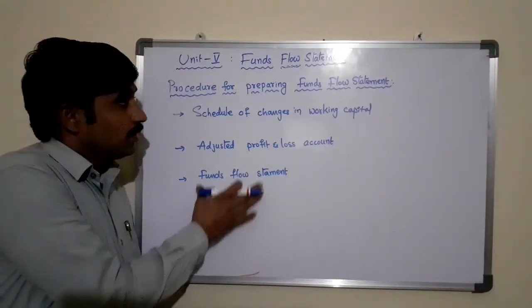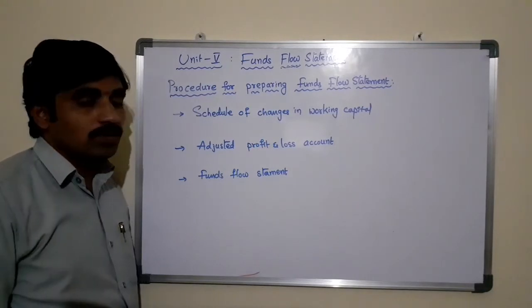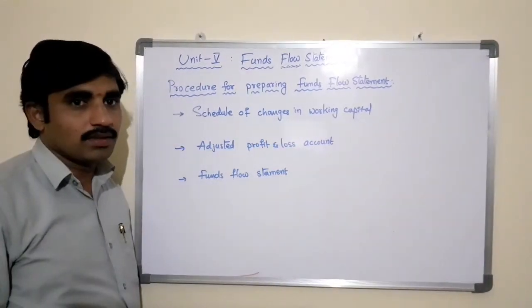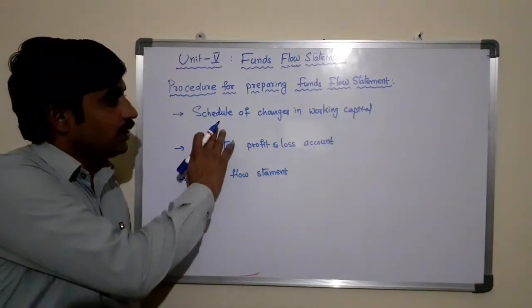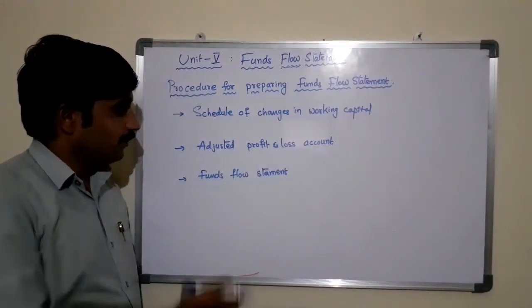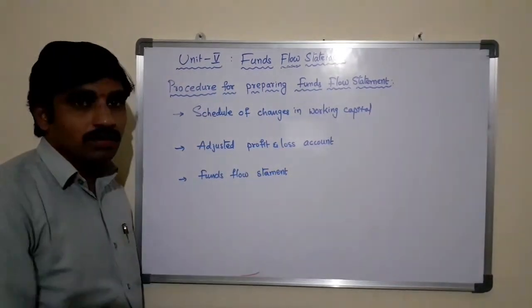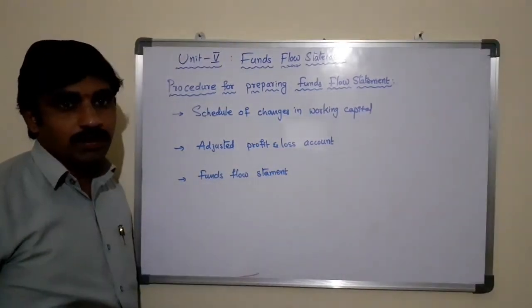These are the three steps that need to be followed for preparing a funds flow statement: schedule of changes in working capital, adjusted profit and loss account, and funds flow statement.